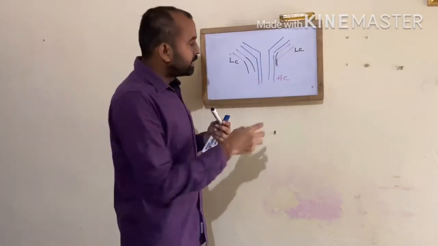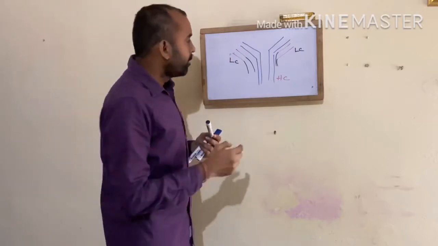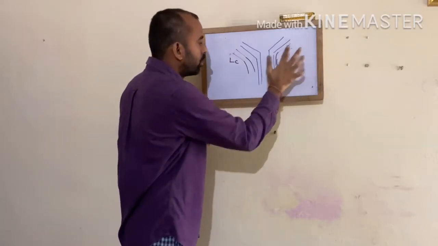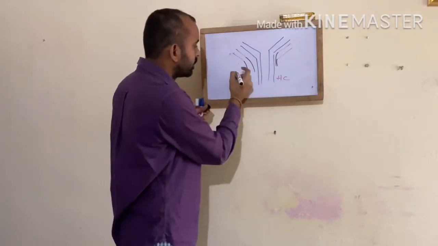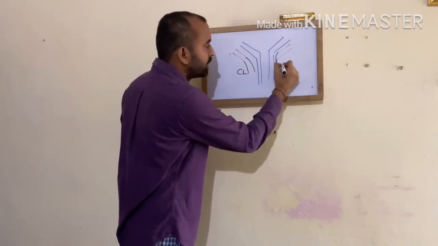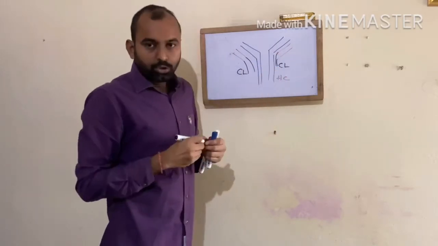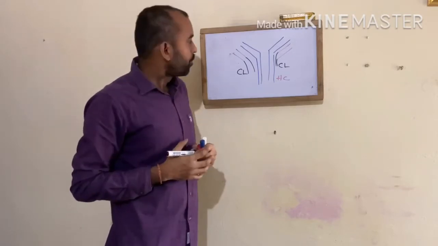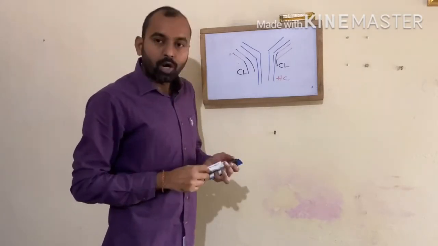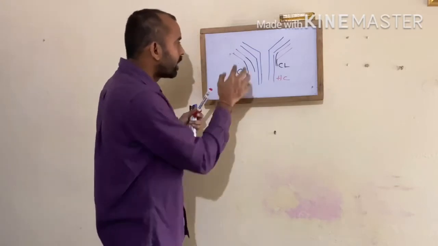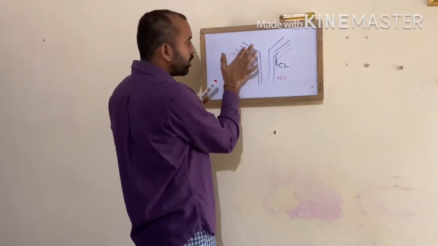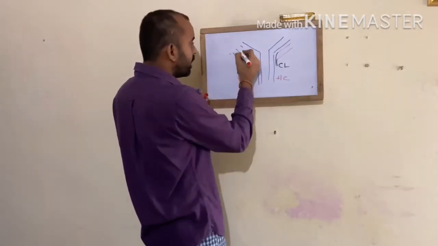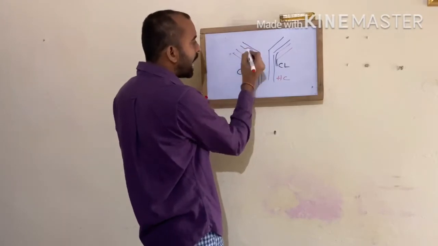So this C stands for constant heavy chain, and this is constant light chain. The antibodies differ only by the variable chains. So what are the variable chains? These are the chains which vary depending upon the antigen.